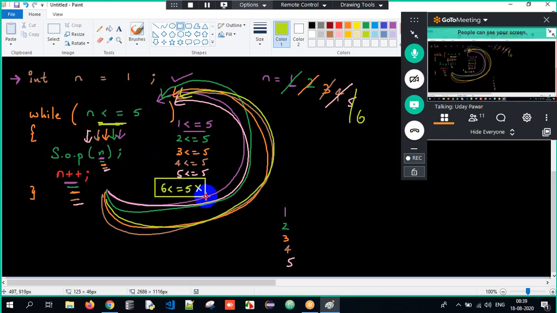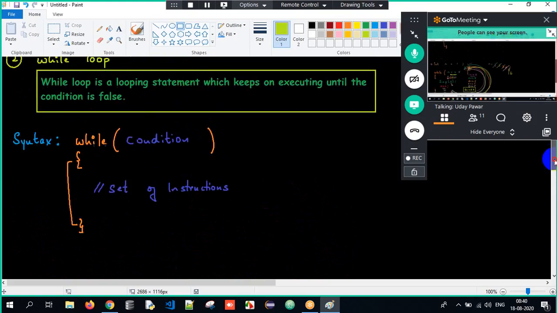So what is the while loop here? It's a looping statement. When does it stop? Only when the condition is false. If it is true, it keeps on looping. Got the clarity here? This is how the minute things which we are supposed to understand. Since it's a while loop, it keeps on looping here.